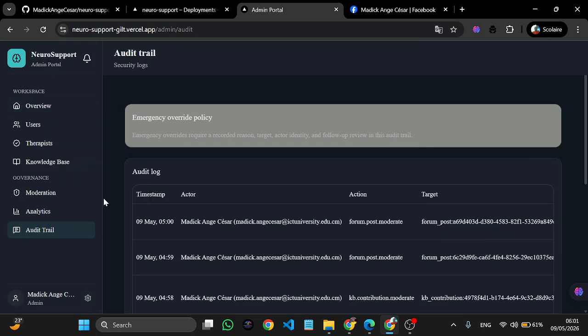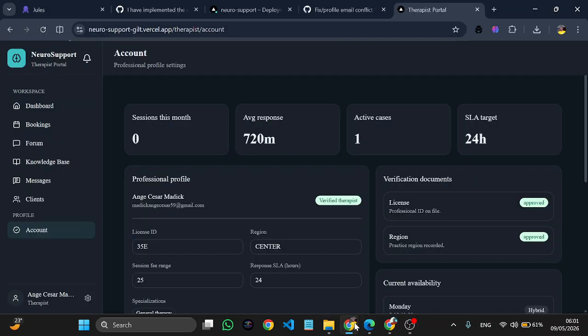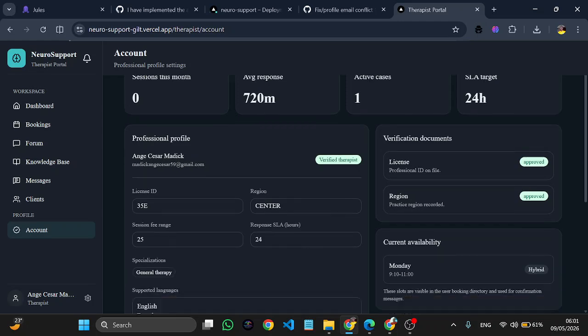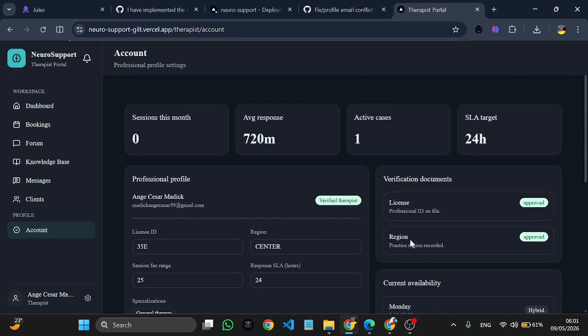So we have the admin portal that we went through. We have the autist portal that we also went through, and we have the therapist portal which we also went through, as well as the landing and login and register page.